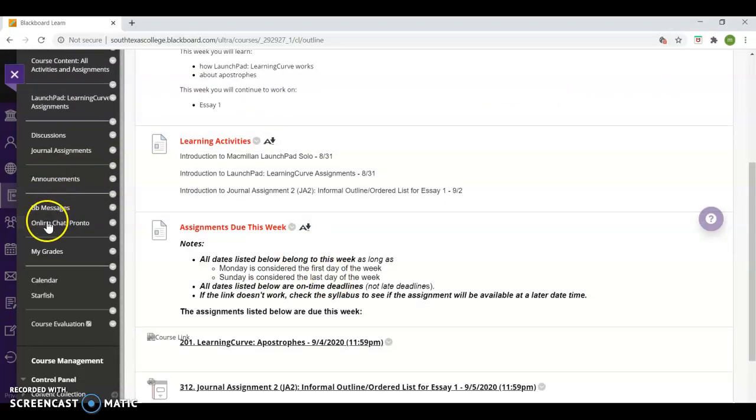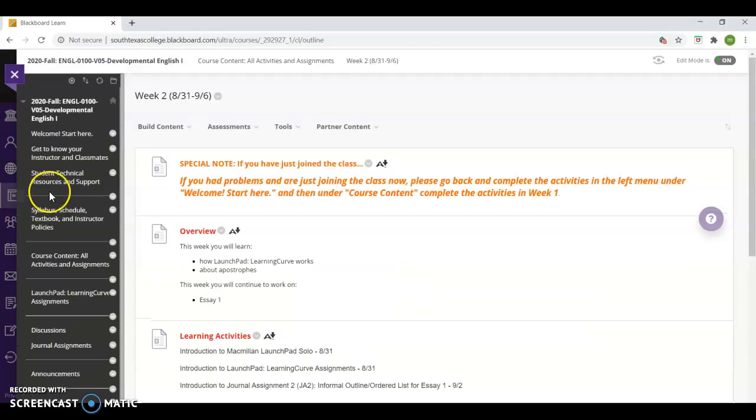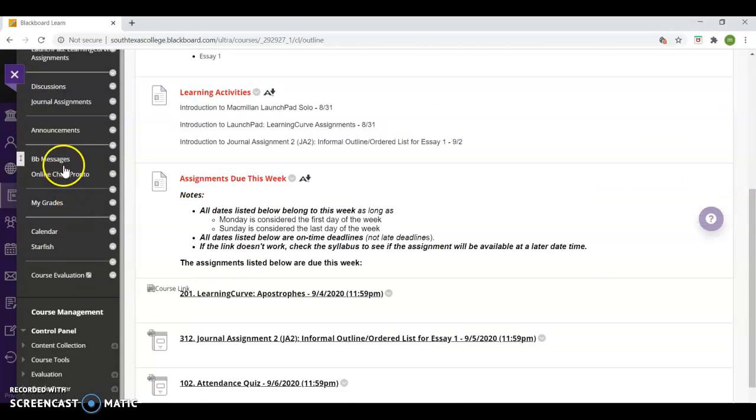Blackboard messages. There is a tutorial on how to use email that I showed you earlier in the student and technical resources and support. Pronto is also available for online chat. My grades lists your grades that are available, and I'll do a tutorial on my grades later, more specific, so that you can see where to find your grades. There may also be a tutorial already, but I think I'll do one specific to our class so that you can see how it works for us and how I organize things.